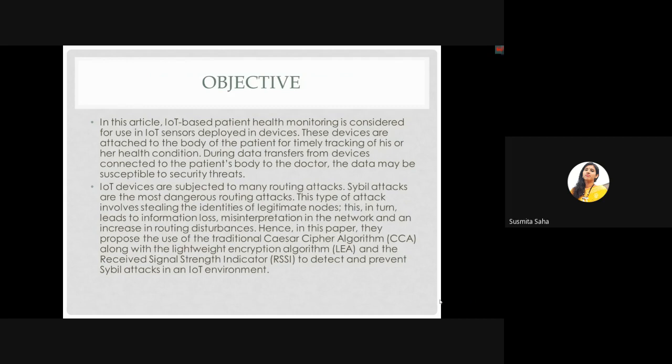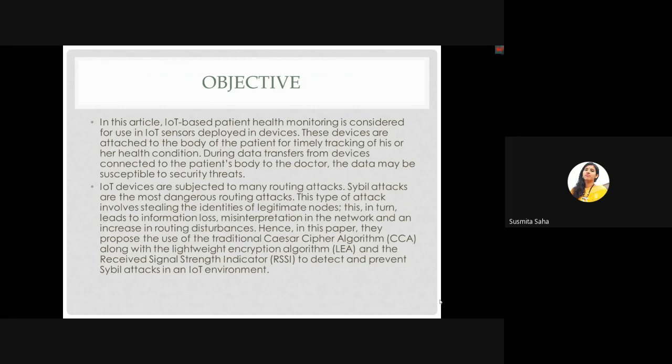Objective. In the past, in order for the patient's body condition to be measured, the patient would need to be taken to a hospital or healthcare center. But today, if there is any sudden increase or decrease in the patient's body, then sensors will notify the doctor about the change. This data can be transmitted through the internet from the patients to the doctors and vice versa.